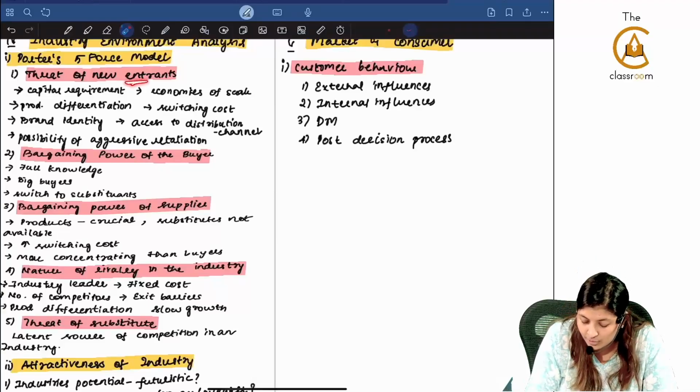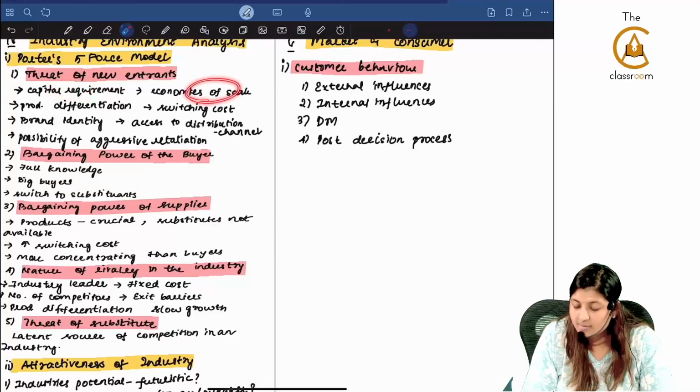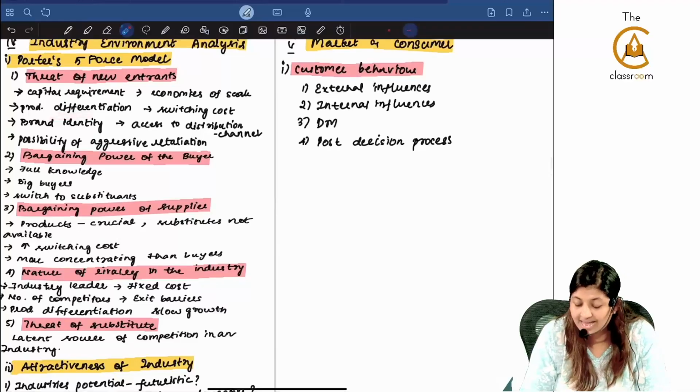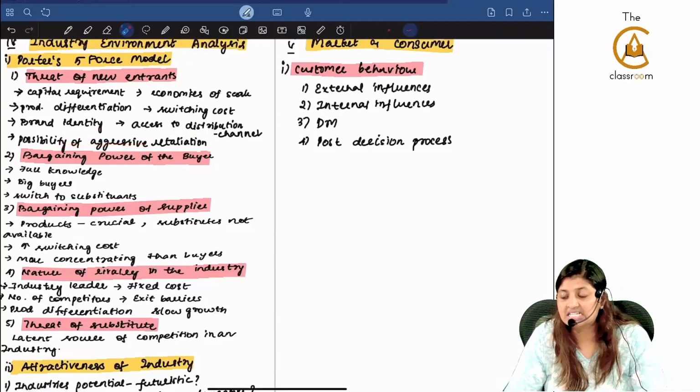Threat of new entrants, a person who is entering now only, there is a capital requirement. Economies of scale, if we are enjoying, then he cannot enter. Product differentiation, if we are giving, and to switch to my product to his product, there is a switching cost if that is high. Brand identity, access to distribution channel, possibility of aggressive retaliation. This is threat of new entrants.